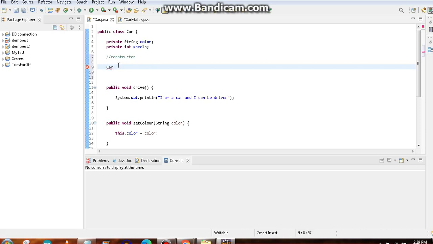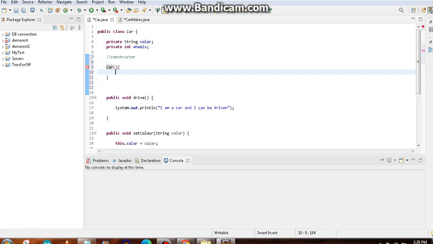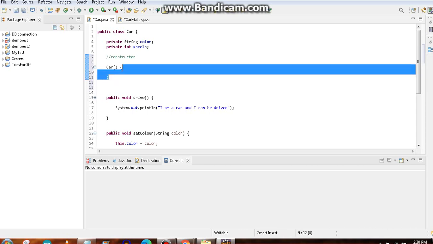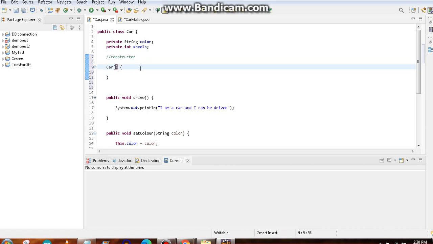Just write Car and write it like writing a method. You know how to write a method, right? The method has a name and a return type and so on, but here we don't have a return type or anything. We just write the class name and two brackets, then open curly braces and close the curly braces. Whatever you want to write, you can write within the two curly braces. Then you can consider it like a usual method. You can pass parameters inside the constructor and then use them inside the constructor. Like normally, how do you pass parameters inside a method? You can do it like this.